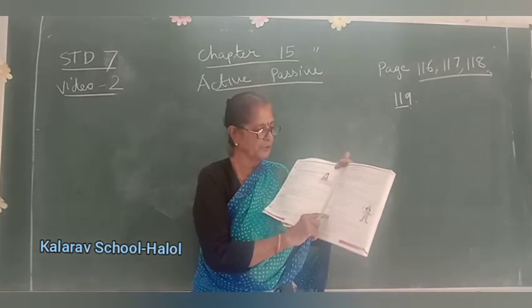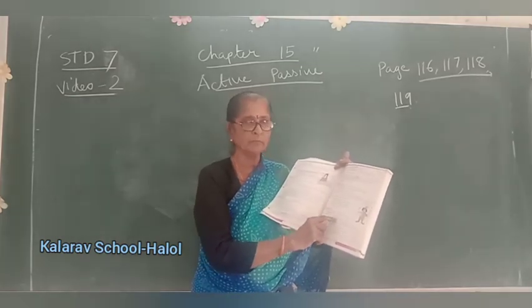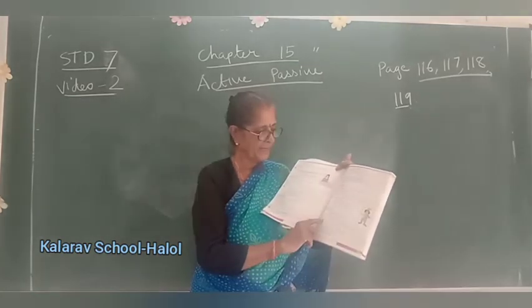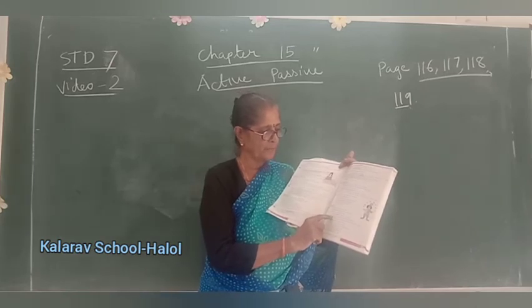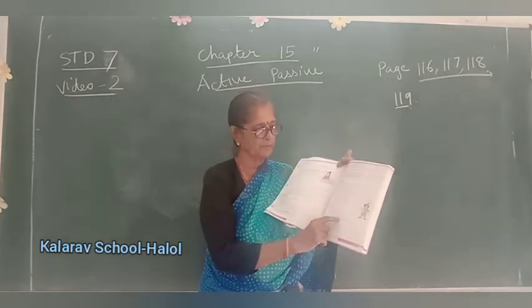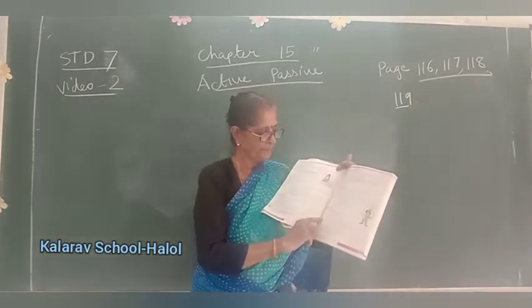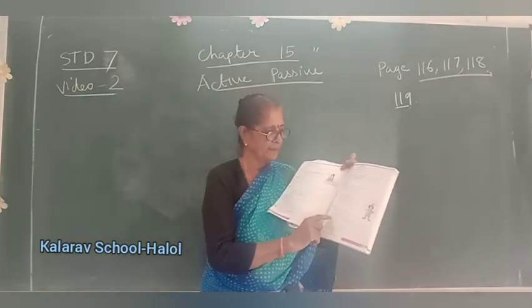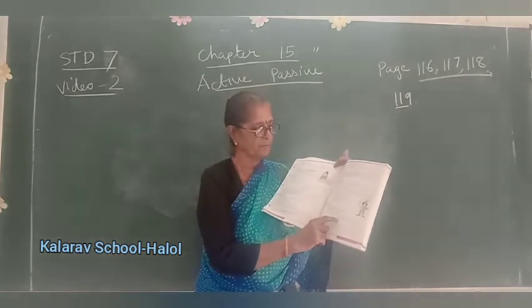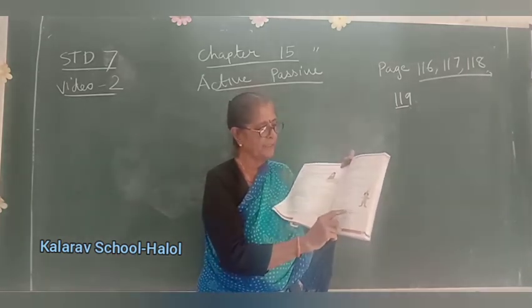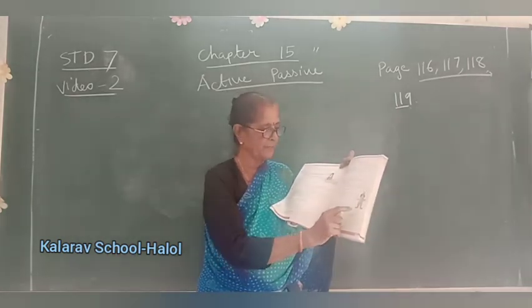Had all the vegetables been boiled by you? Question mark. Active: had plus past participle form of the verb. Had sold, had boiled. Passive: had been plus past participle form of the word. Had been sold, had been boiled.